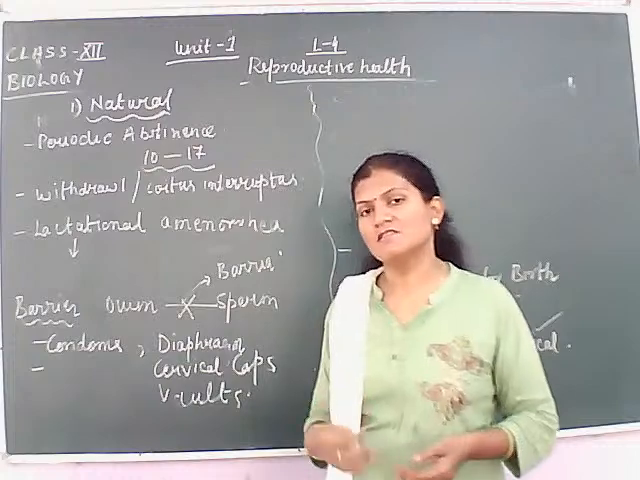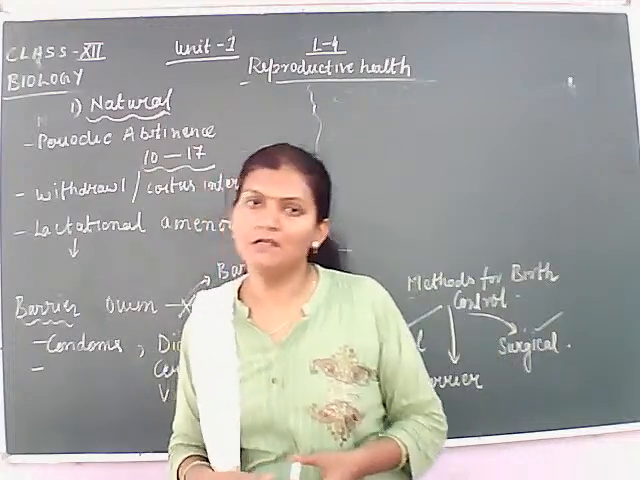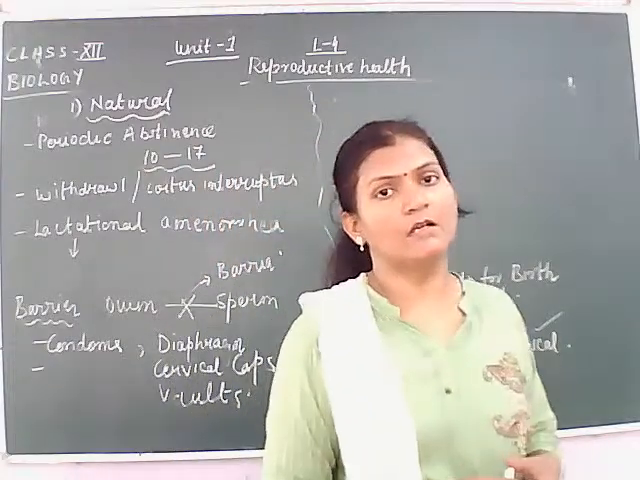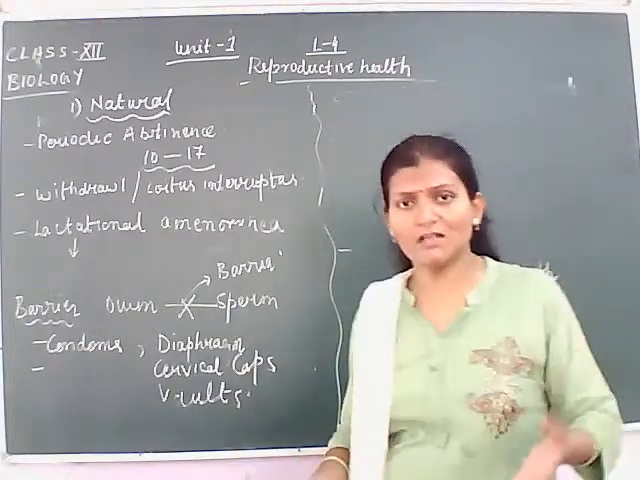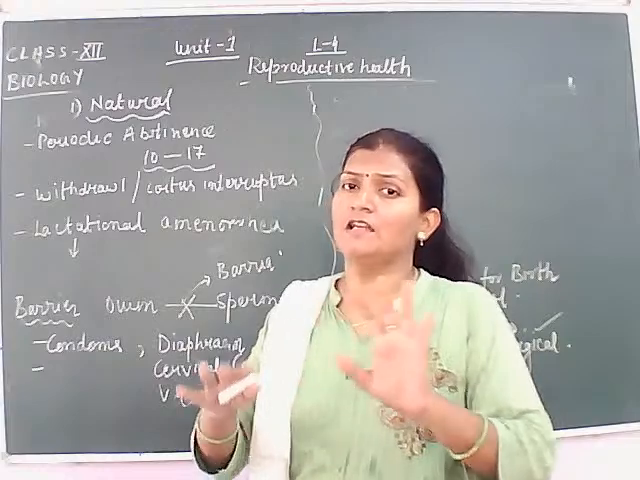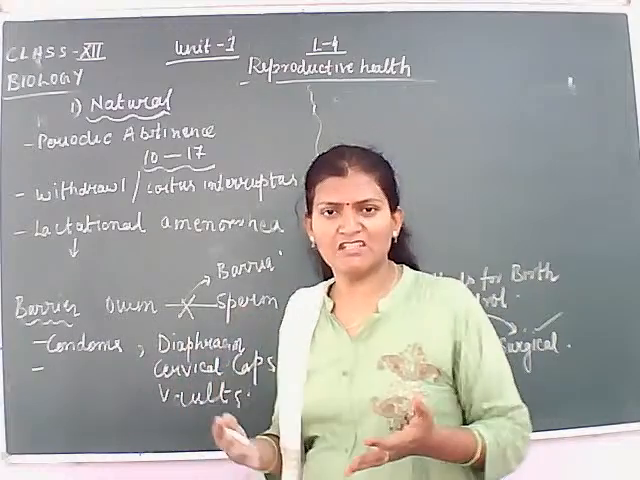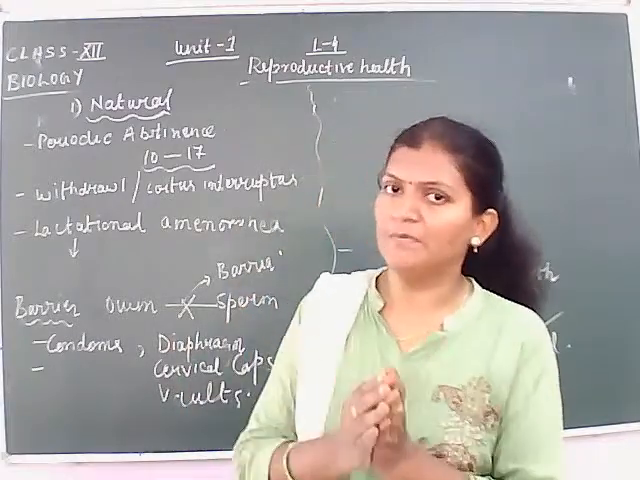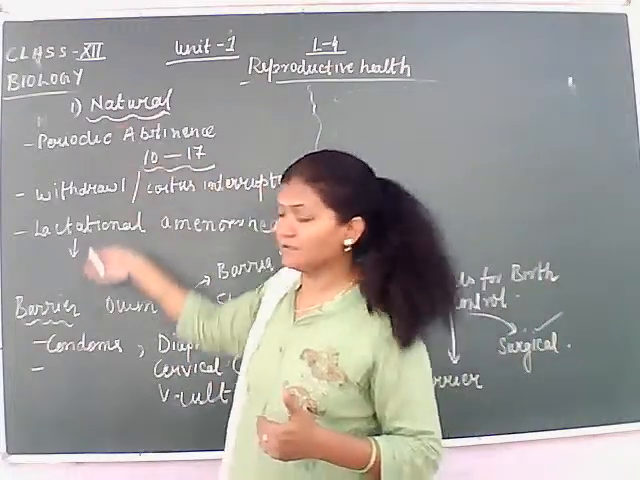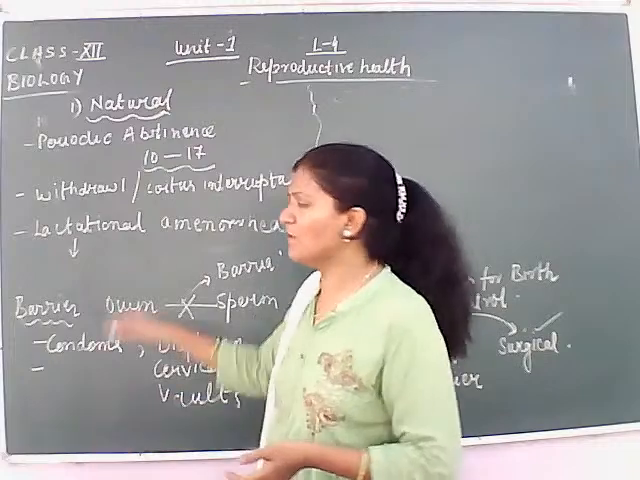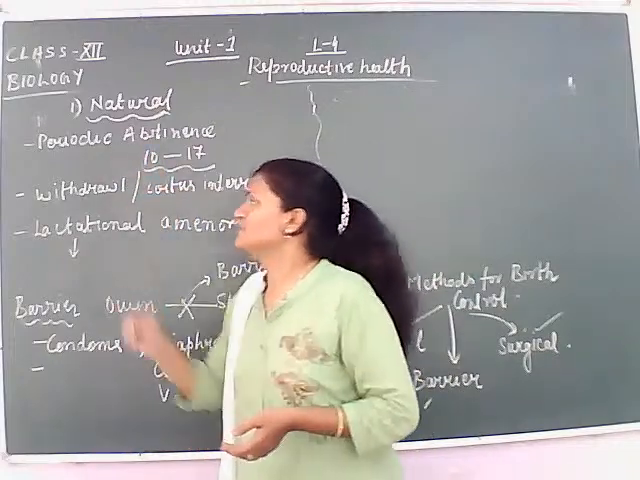The natural method is a method in which the couple, if they decide that they don't want a child, or are not ready to have a child, or want to have a child after a few years, can adopt this method. Under this, there are other sub methods. The first one is periodic abstinence.